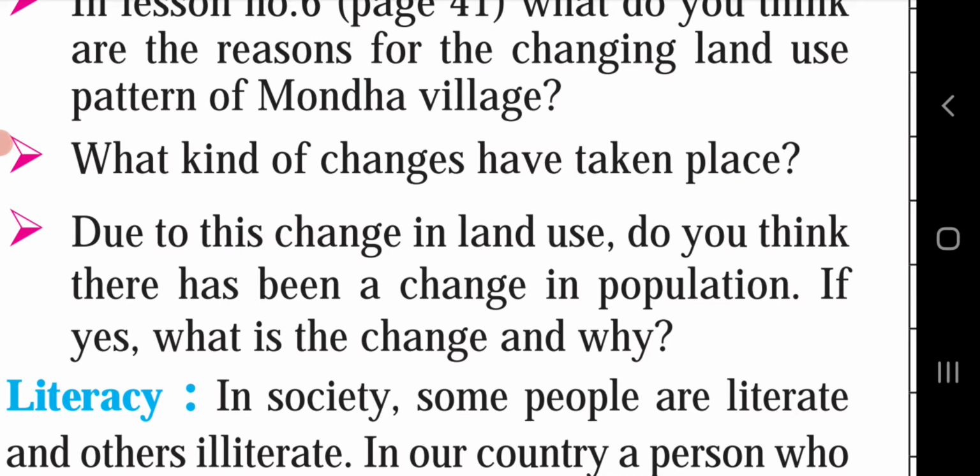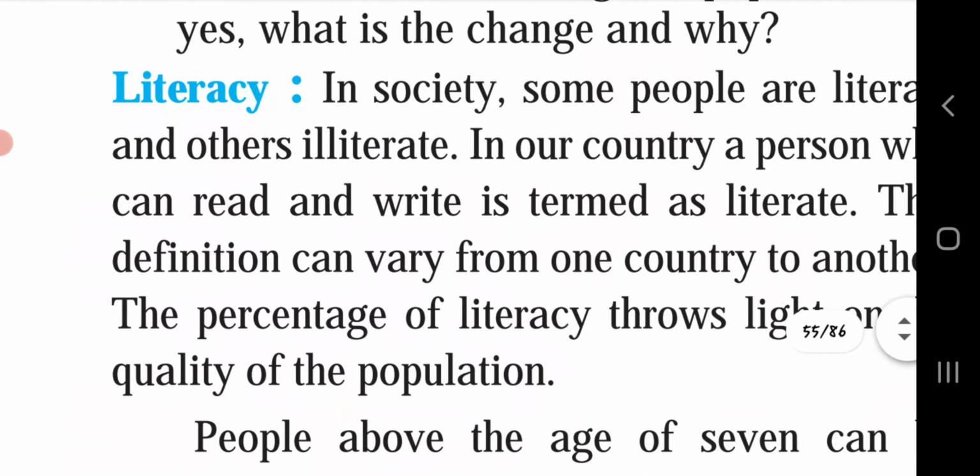Yes, the change in the land use has surely affected the population of that region. People who have moved out for jobs have led to out-migration. Similarly, people who have moved into that area for building of houses on the unused land could have led to in-migration. This can be the reason.